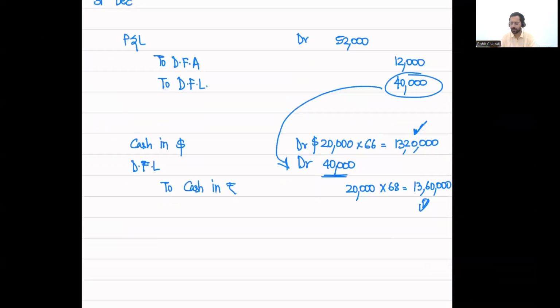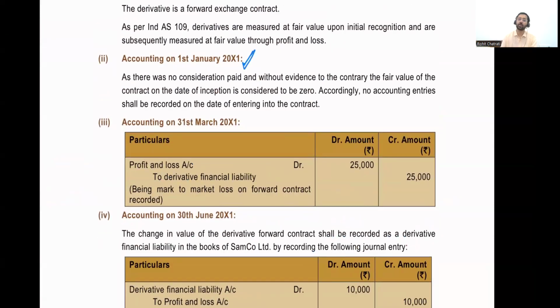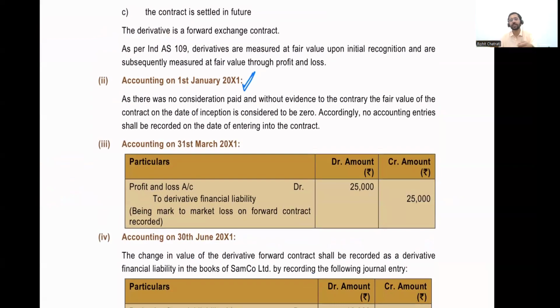All right, let's take a quick look at the institute solution. So accounting on 1st of January, there's going to be no journal entry because there's no consideration paid. 1st January was the date on which I entered into the transaction, and we saw that there's going to be no journal entry on that date.